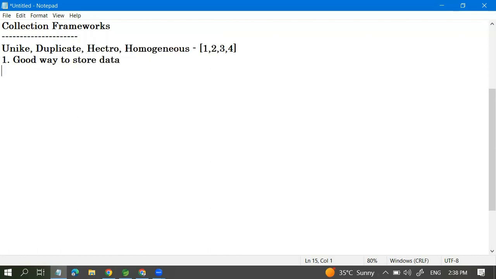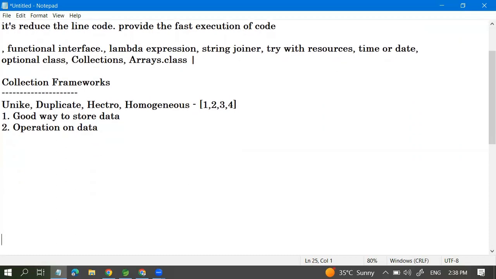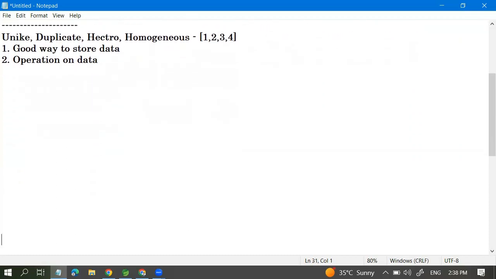This is the first point. And second, we can operate on the data with methods. For example, I have some data and I want to sort it, reverse it, or do some other operations on it. The collection framework provides methods for that, which are nothing but operations, and through them we can do it easily. So this is the benefit.